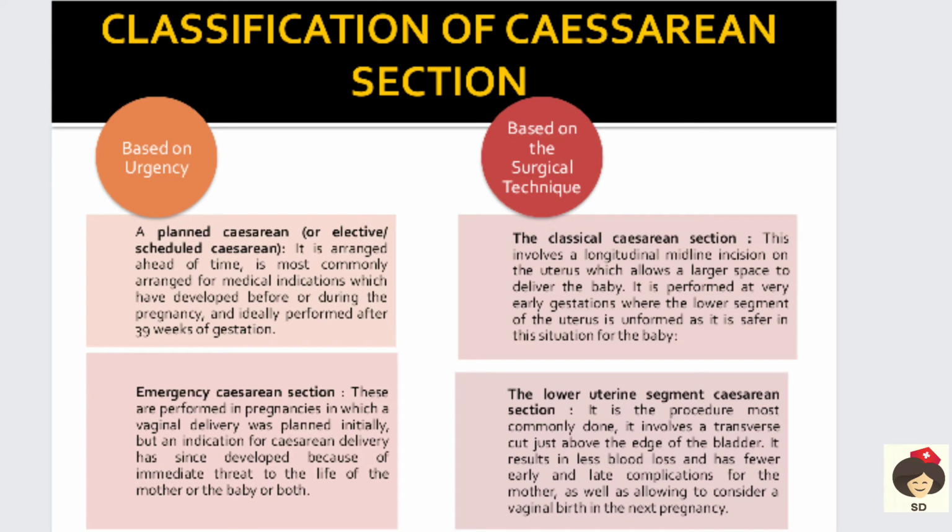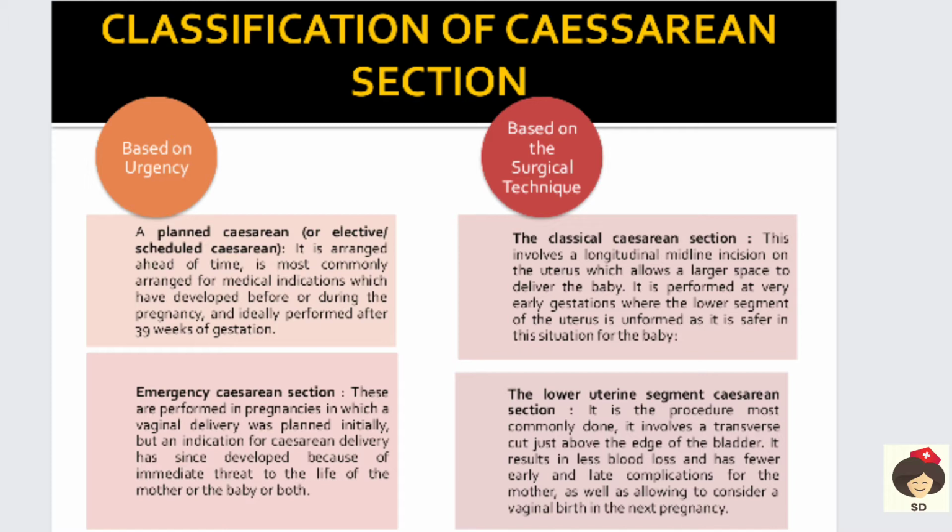Coming to the classification of cesarean section, they are classified based on urgency as planned and emergency cesarean section. Planned is also called an elective cesarean section. As the name suggests, the surgery is planned beforehand, that is, they arrange for surgery ahead of time. And here there may be some maternal indications like a history of previous cesarean section,